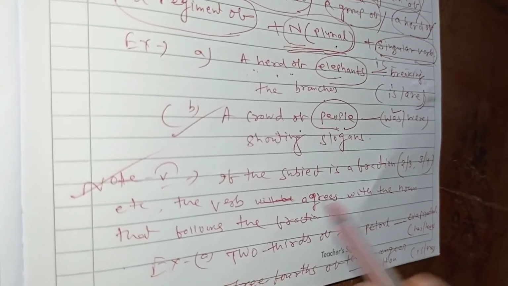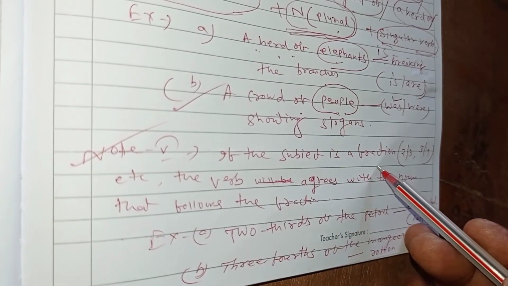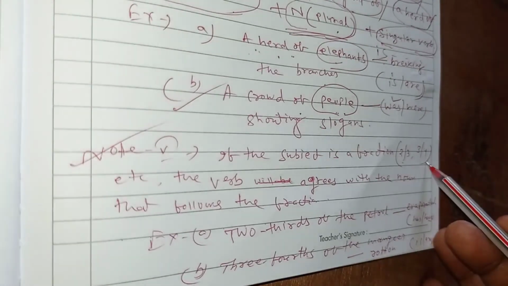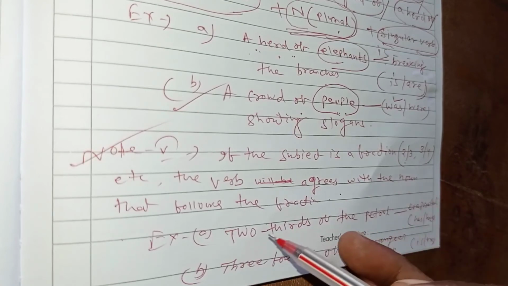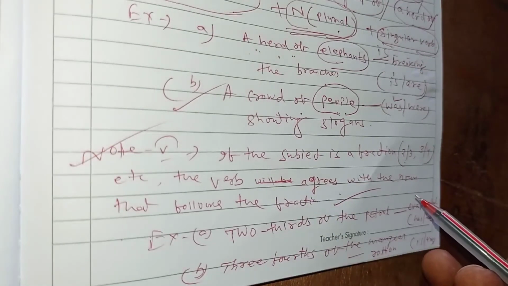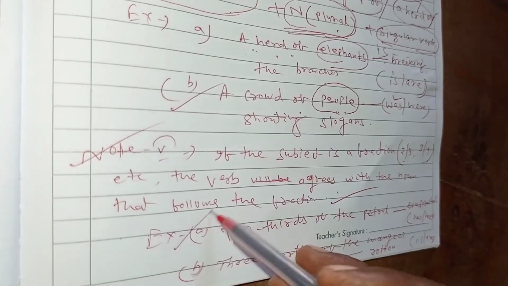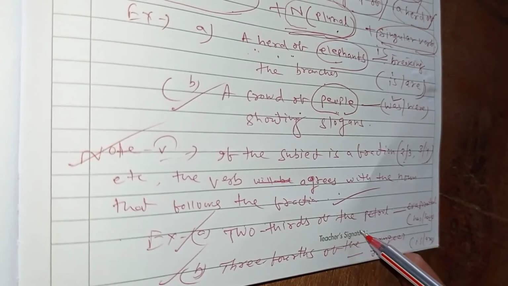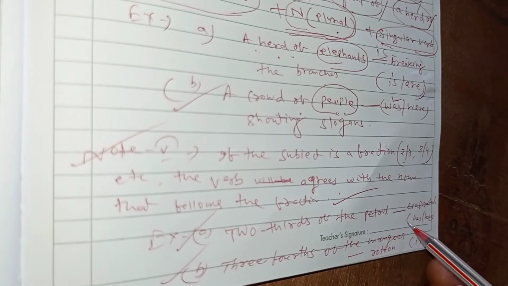okay, if the subject is a fraction, sometimes in English we come across a subject that begins with a fraction, like 2/3 or 3/4, etc. The verb agrees with the noun that follows the fraction. Very interesting to remember also. In these two sentences we can see 2/3 of the petrol. 2/3 of the petrol dash evaporated.